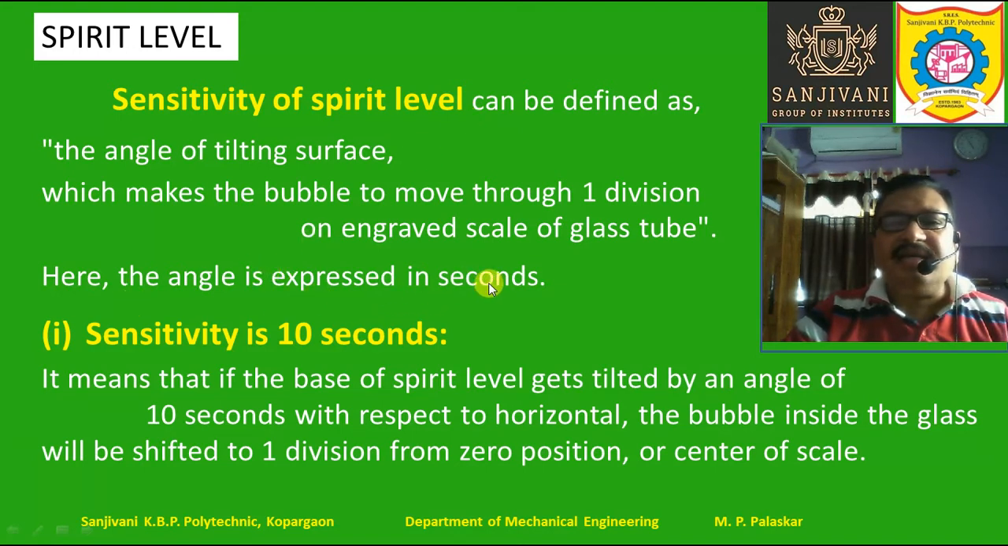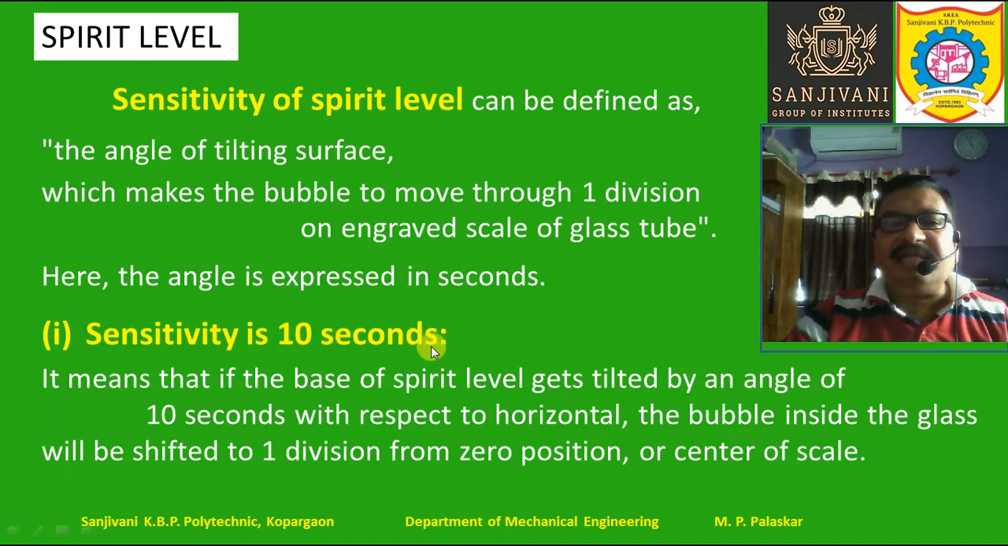So here the angle is expressed in seconds. The spirit level is so accurate that the angle is not expressed in degrees or minutes, but in seconds. In 1 degree we have 60 minutes, and in 1 minute we have 60 seconds. So in 1 degree we have 3600 seconds. That is the accuracy of the spirit level.